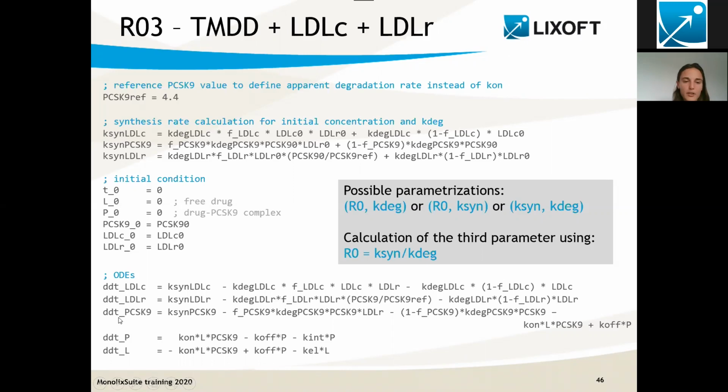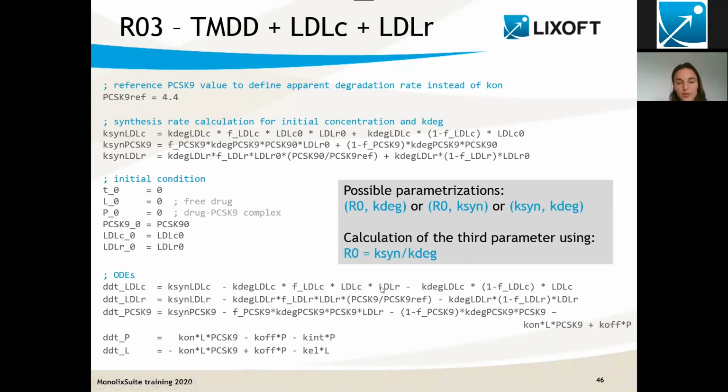These are my ODEs, and to calculate the production rate, the K-syn, what I'm saying is that the initial concentrations are steady state concentrations. Steady state means that there is nothing happening over time, everything is constant. So this means that the time derivative is equal to 0.